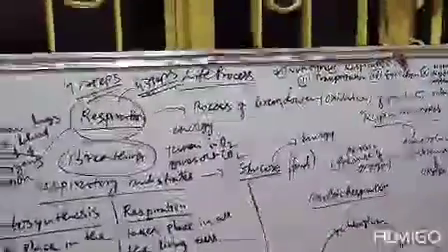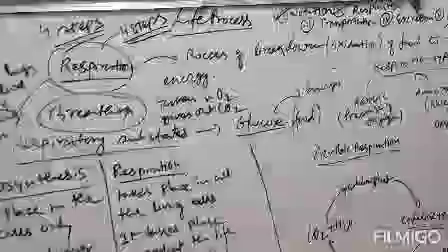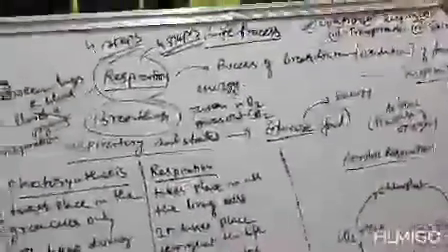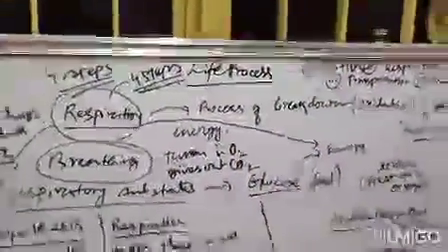Now next, respiratory substrates. What are respiratory substrates? Generally glucose or food. Food means whatever we are eating. Food generally means glucose. So it is the respiratory substrate. Food actually breaks down to release energy. That is, food or glucose is our respiratory substrate, and it produces energy, which is required for our everyday work. Clear? What is the main purpose of respiration? The main purpose of respiration is to produce energy. If the question is asked, what is the purpose of respiration? The purpose of respiration is to produce energy or to release energy.